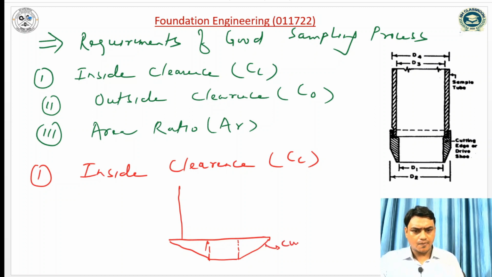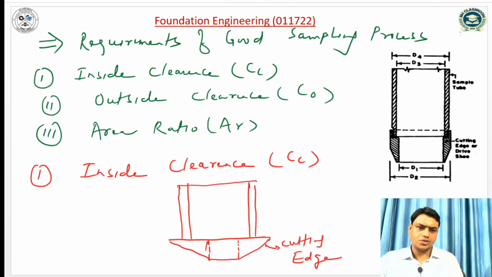This is the cutting edge or cutting shoe. So this is the soil sampler. For the cutting shoe, the inside diameter is D1 and the outside diameter is D2.